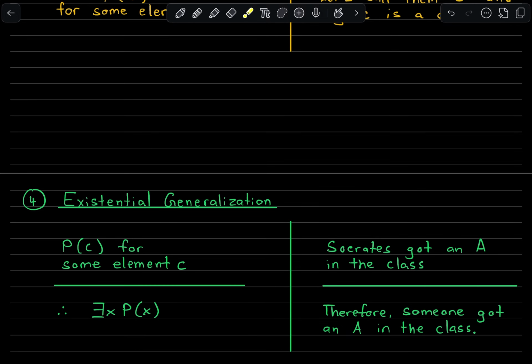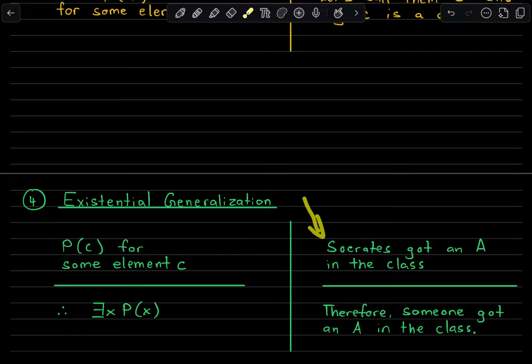And the last one is just going the other way. This is existential generalization. If we know that there is some p of c, some element c possesses this property p, then we can make that general. We can make it a non-specific claim where we say there exists at least one x such that p of x, that x being c.